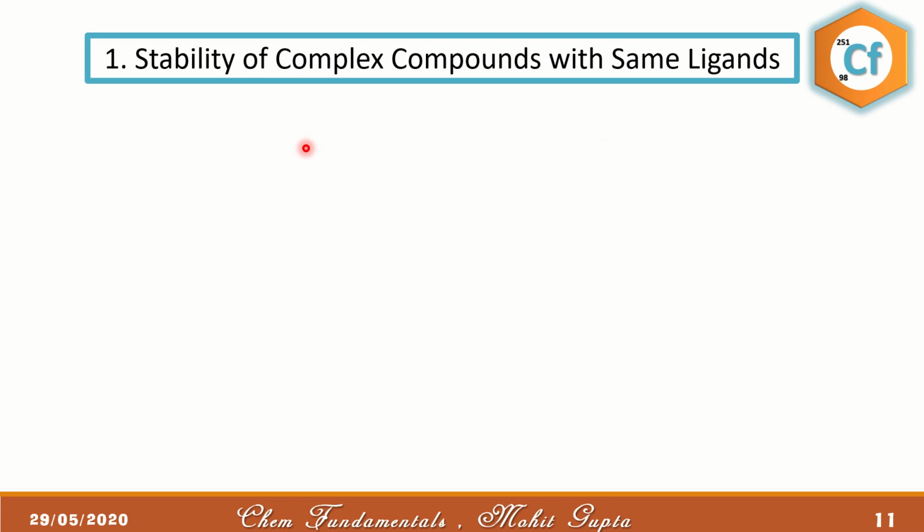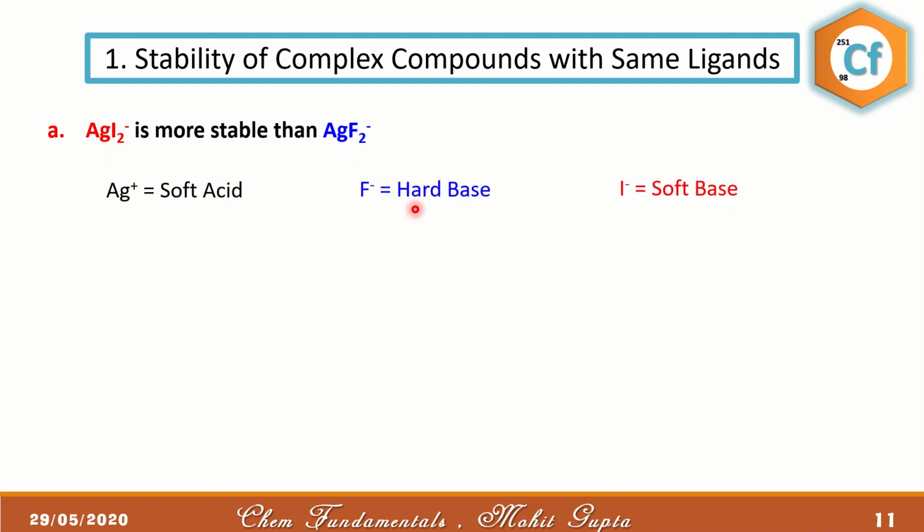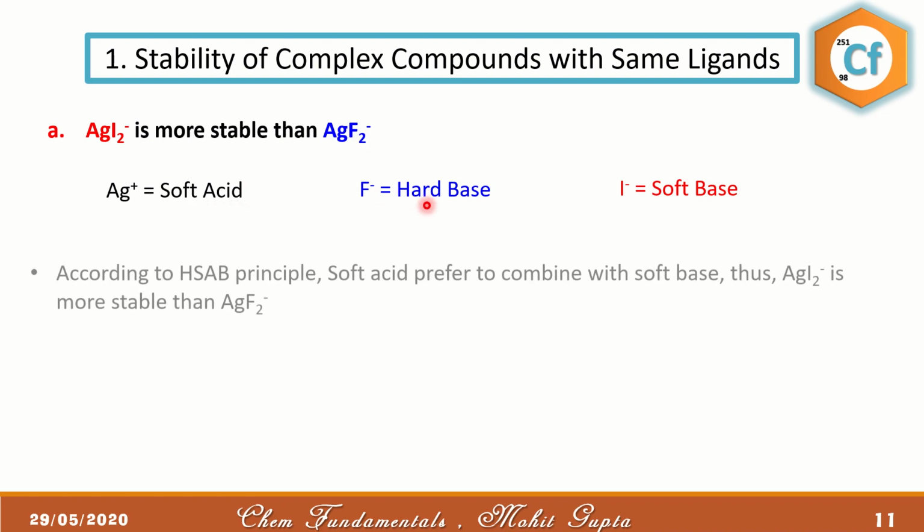The first application is that we are able to predict the stability of a complex. For example, AgI2- is more stable than AgF2-. Obviously, Ag+ is a soft acid, F- is a hard base and I- is a soft base. So a soft acid prefers to form a bond with a soft base, only then will we get a stable product. So AgI2- would be more stable than AgF2-, which is formed between a soft acid and a hard base.